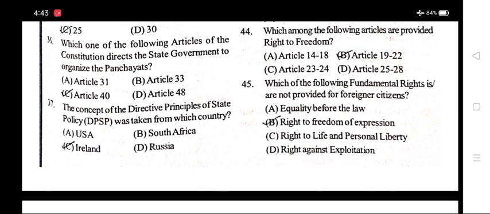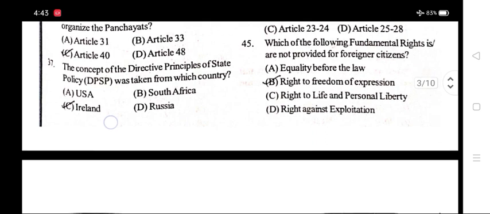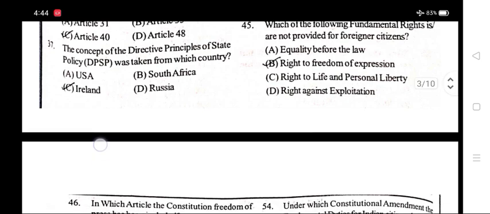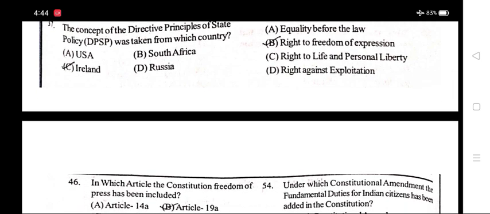Number 44. Which among the following articles provide the right to freedom? Option B, Article 19 to 22. Number 45. Which of the following fundamental rights are not provided to foreign citizens? Option B, right to freedom of expression.